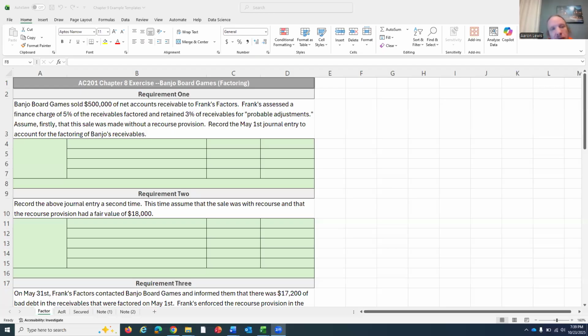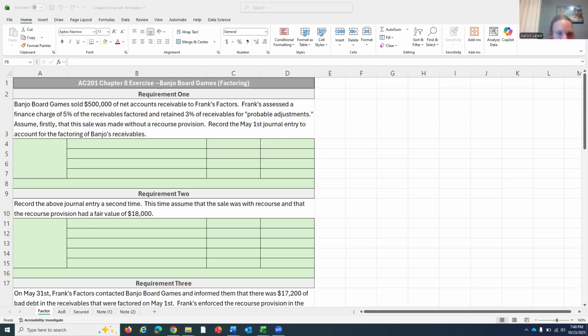In this example problem, we are going to be a company that has a bunch of receivables on our books, but we need cash immediately. So what we're going to do is turn around and sell those receivables to a third party called a factor. And the factor will give us cash now, but they're not going to give us the full face value of the receivables. They have to make their cut as well.